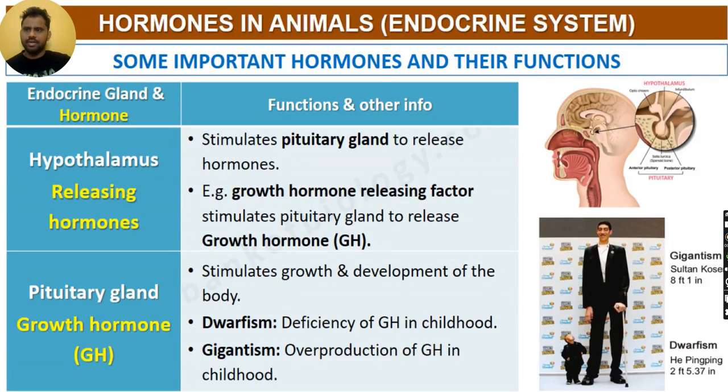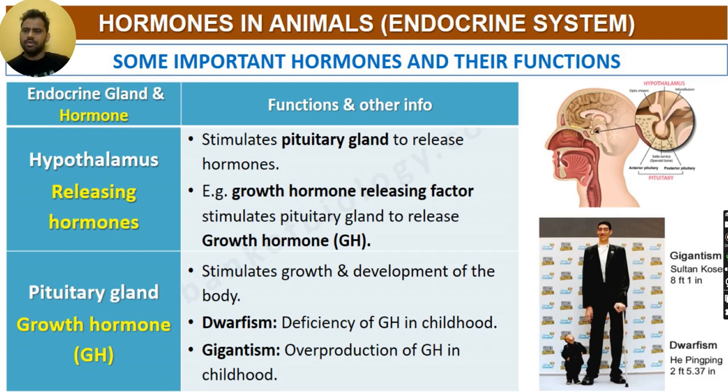Good evening, everyone. This is the last part of our chapter, Control and Coordination. Now we will see some important hormones and their functions in the human body. First, we will see the endocrine gland and hormones and their different functions.